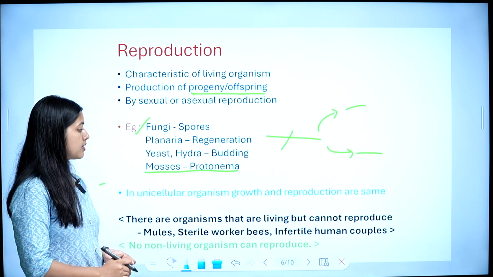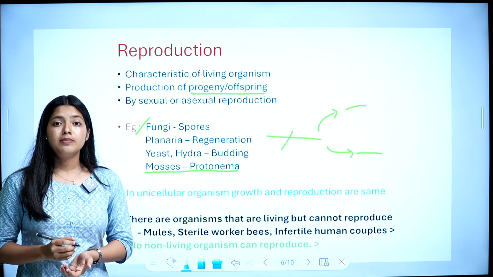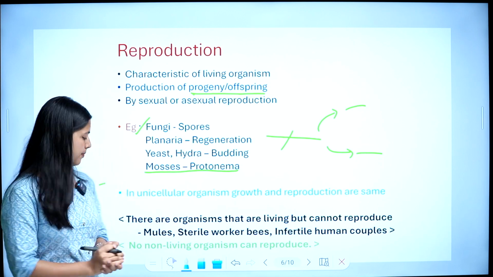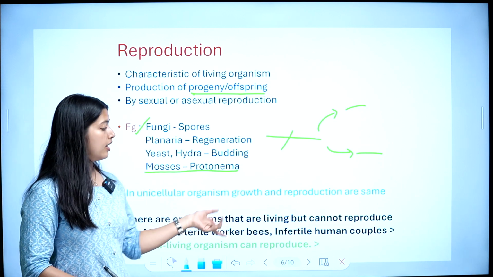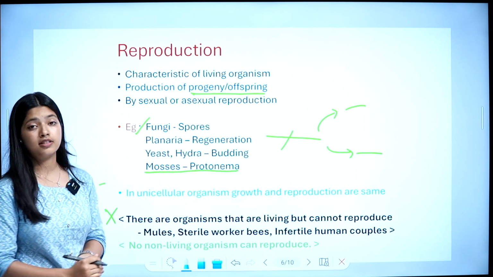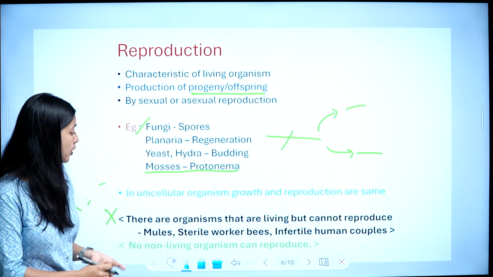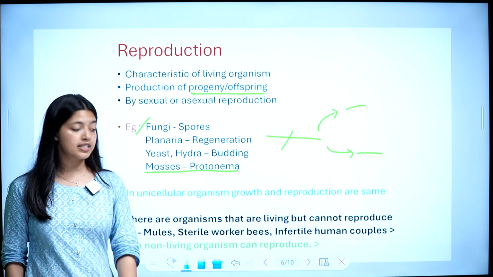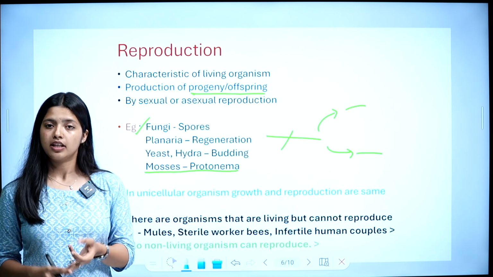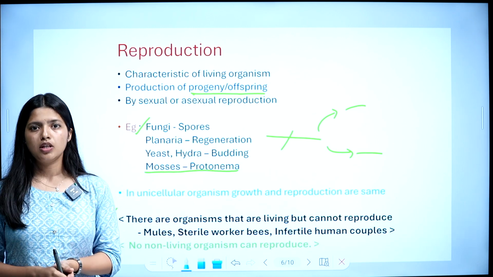In unicellular organisms, growth and reproduction are the same, because both are an increase in the number of individuals. Now, there are organisms that are living but cannot reproduce. So this is an exception. For example, mules, sterile worker bees, and infertile human couples. So they are living but they cannot reproduce. So there is an exception.